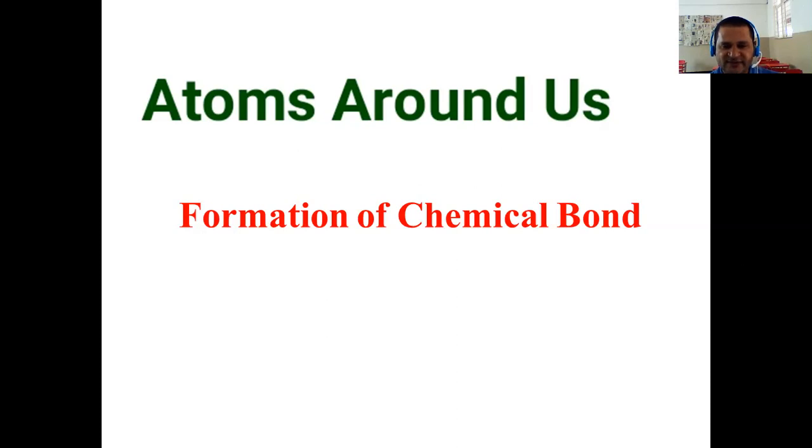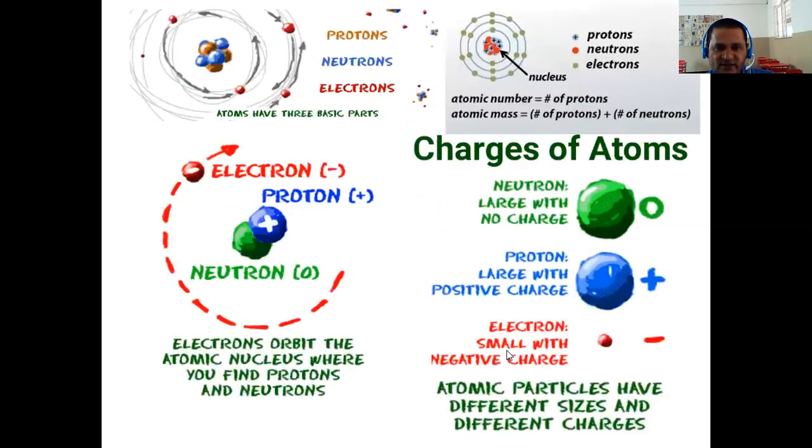Remember, atom is the basis for all the substances. We will see how an atom increases its size, undergoing a chemical reaction to form a molecule or a compound. These molecules or compounds form chemical bonding, and those types of chemical bonding we are going to understand in this video.